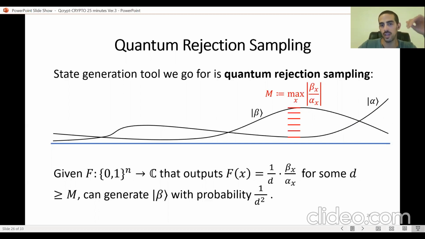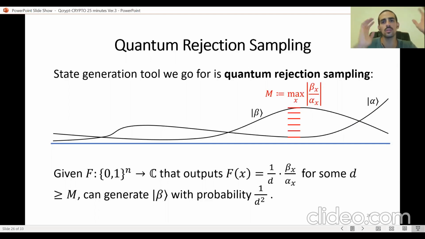If we have this circuit F, we can generate beta with probability 1 over D squared.